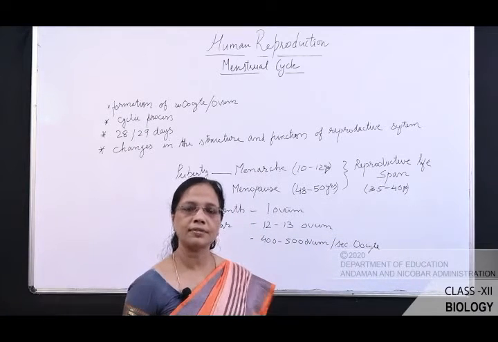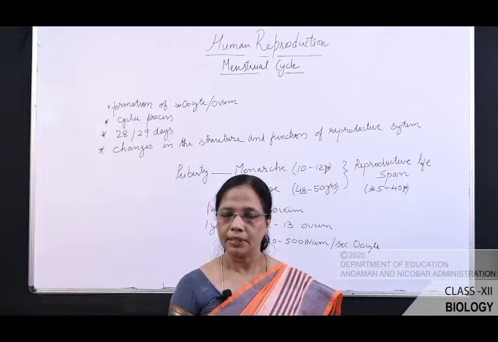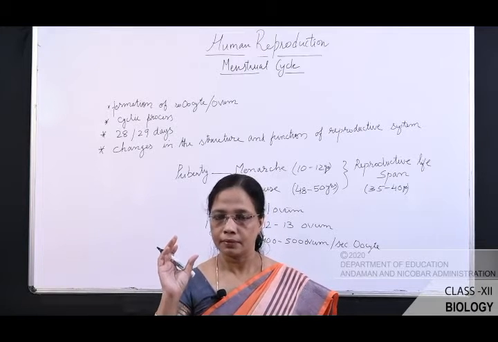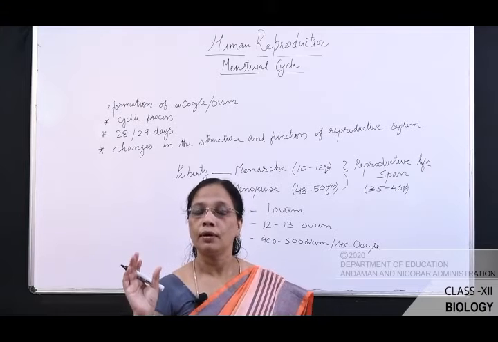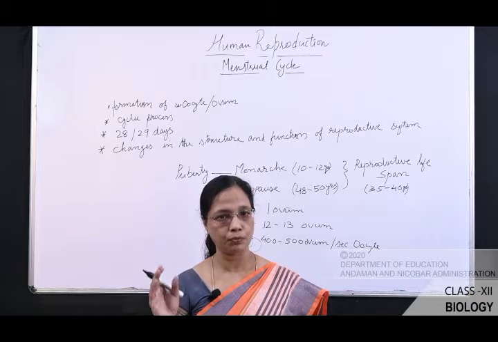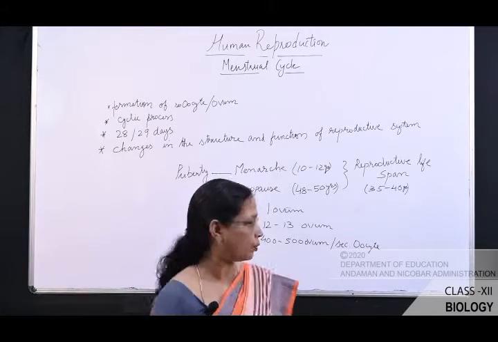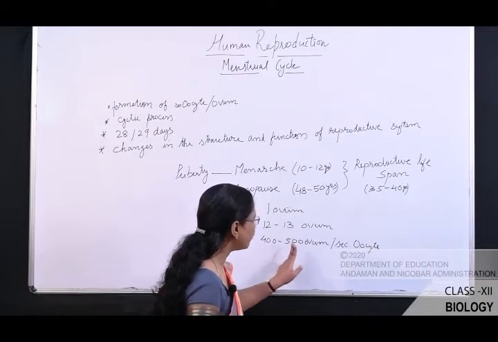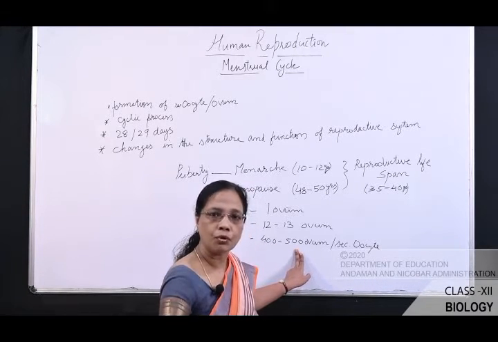So what we have studied is that the ovary of the female has only 60,000 to 80,000 primary follicles at puberty. Out of these, only 400 to 500 primary follicles develop into ovum.